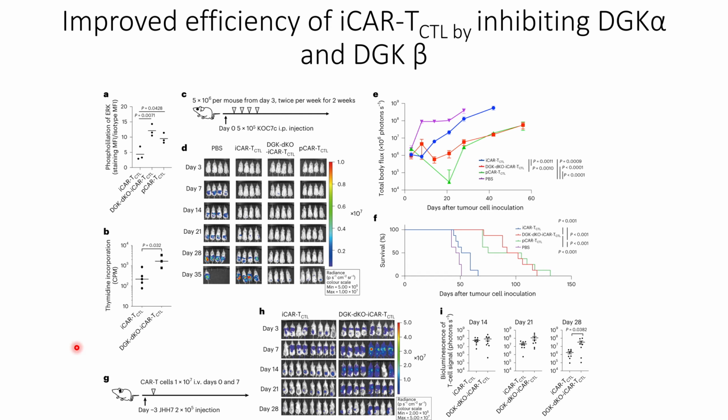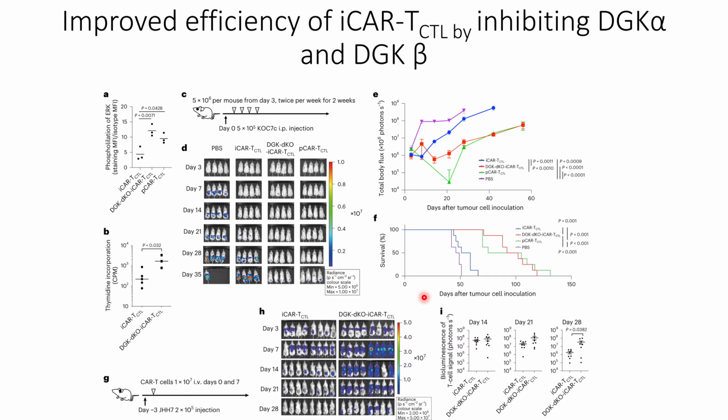And they also checked the proliferations using BrdU or thymidine incorporations, and they are able to see increased proliferations of the DGK knockdown iCAR-T cells compared to the iCAR-TCTL T cells. And when they checked the survival rates, it also shows similar results to what they saw in the tumor total body flux: survival rates are high for the CAR-T cells from the PBMCs and the CAR-T cells from the induced pluripotent stem cells with DGK knockdown.